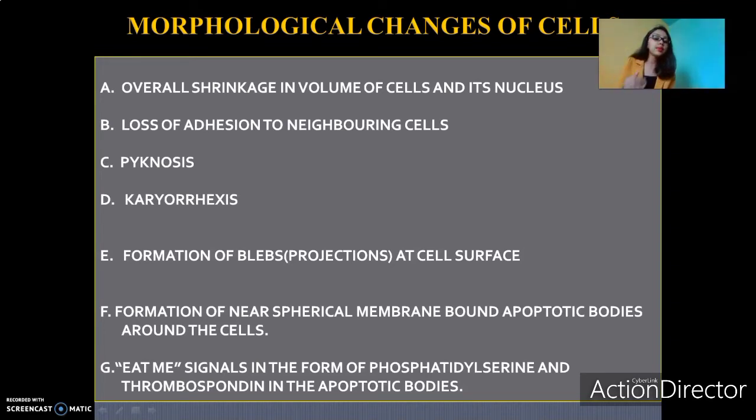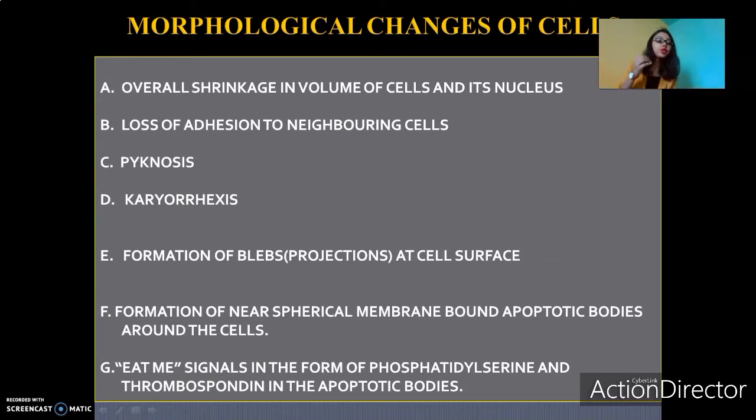Moving on to pycnosis. Pycnosis is condensation of nucleochromatin, which is seen in apoptotic cells. Followed by pycnosis, there is another process called karyorrhexis. Karyorrhexis is basically the fragmentation of nucleochromatin into small fragments. After that, we have formation of blebs. Blebs are nothing but projections at the cell surface. So there are projections which are formed at the cell surface.